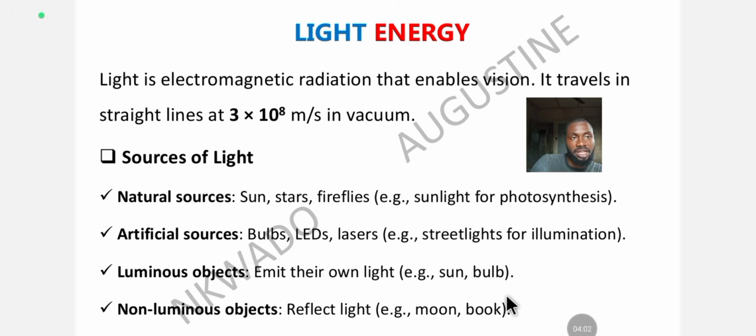Some part of the earth receives the light reflected by the moon, while some part of the earth is dark, due to umbra and penumbra. A book is also an example, that's paper. So non-luminous objects are objects that can shoot back light. When a light ray is incident on them, they bounce back the light ray instead of absorbing it. Examples can be a white wall or a white paper. That's why you are seeing the book here.